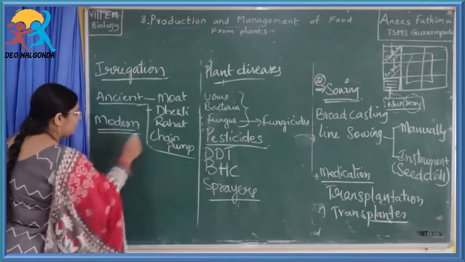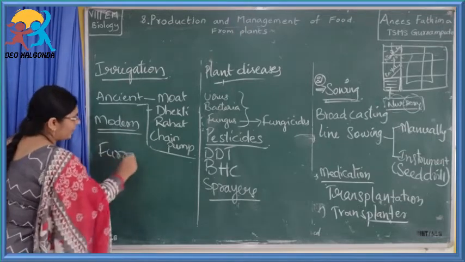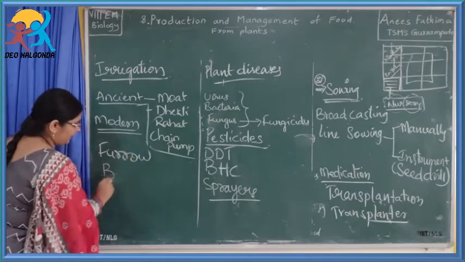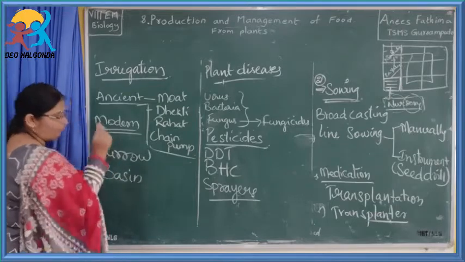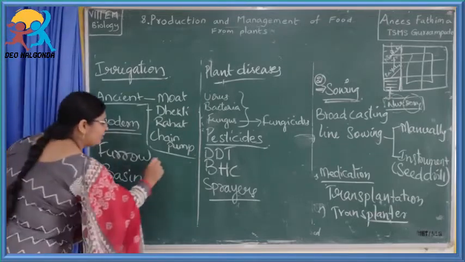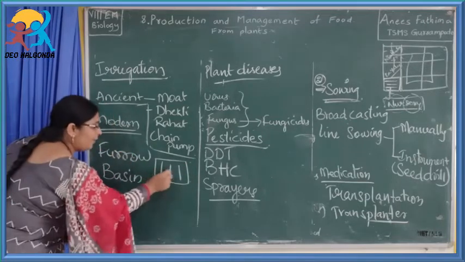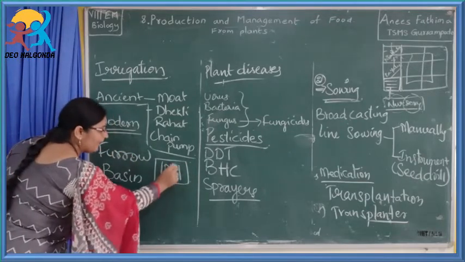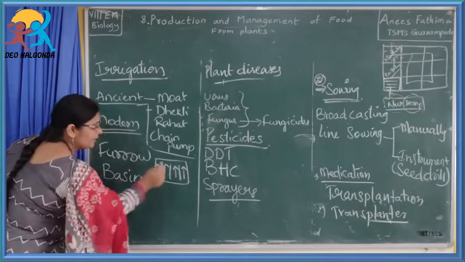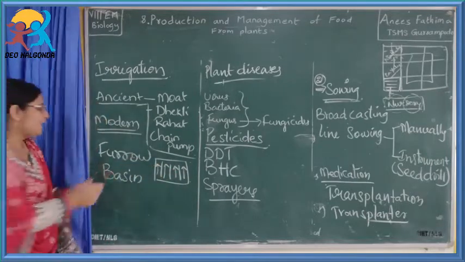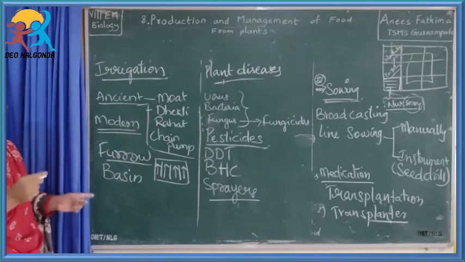So coming to the modern methods of irrigation, furrow irrigation and basin irrigation are more popular. Coming to furrow irrigation, here the agricultural field will be there. In between the plants, the furrows will be there. In these furrows, the water is applied. So this type of irrigation is called furrow irrigation.